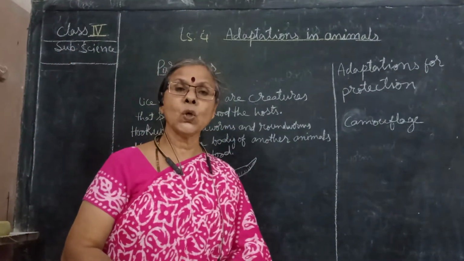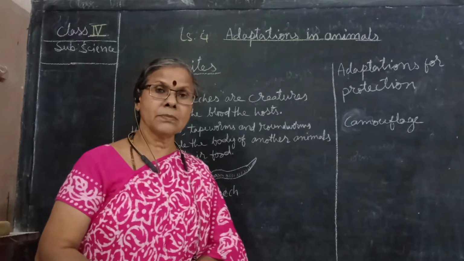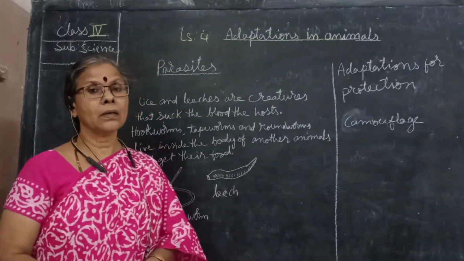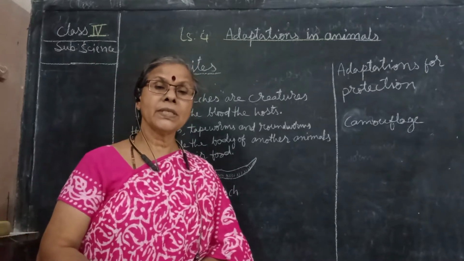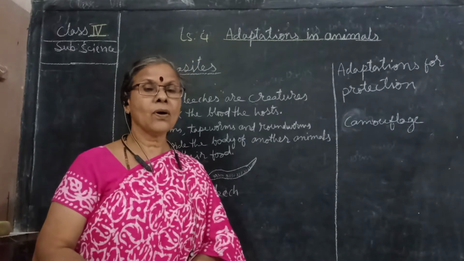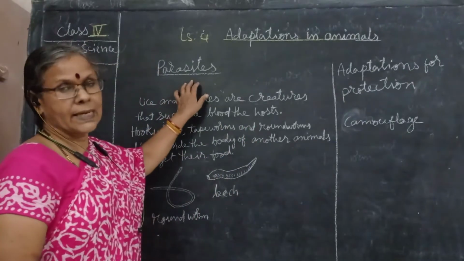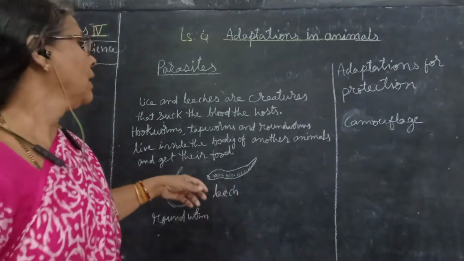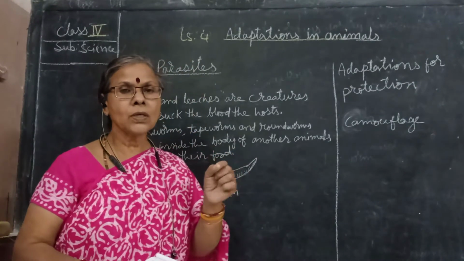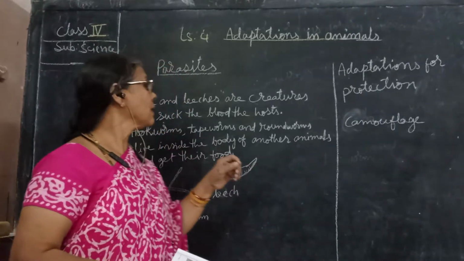Parasite animals are those that depend upon other organisms. They are called parasites. The animals which depend upon another animal for their food, on the living organisms, are called parasites. What are those? Those are small worm-like structures. We cannot see them, hair-like structures also. They are there.